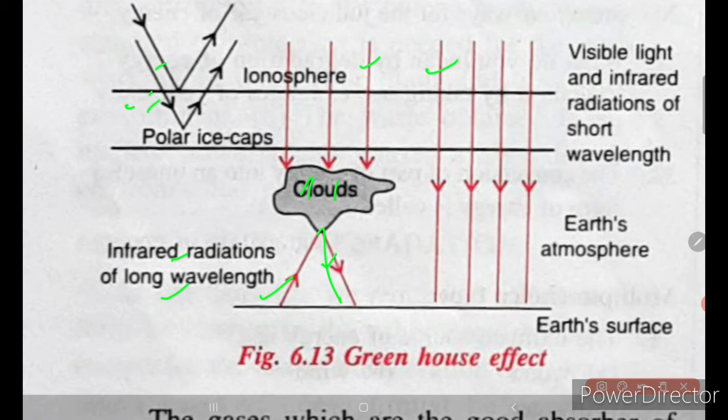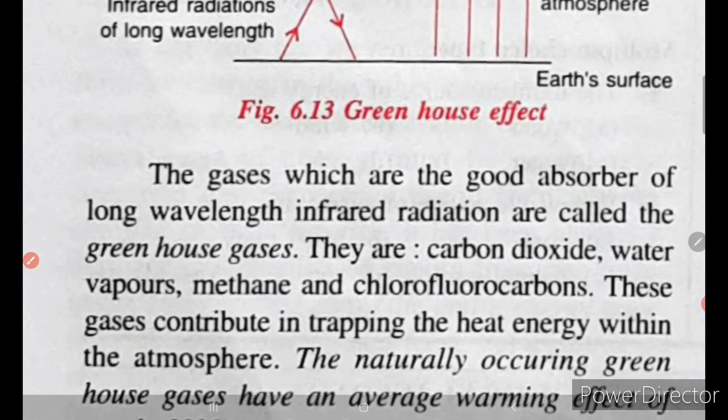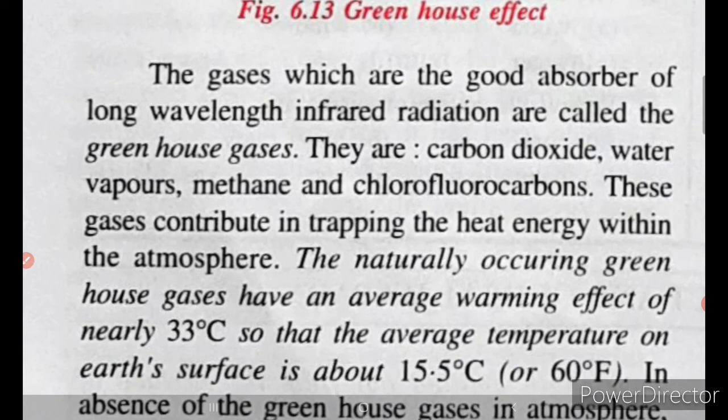Similarly the atmosphere will reflect, it doesn't have to go to this level also, the clouds will reflect, and the atmosphere will reflect. So when they are reflected, this heat will be absorbed by some gases present in the atmosphere. Now let us see what happens. The gases which are a good absorber of long wavelength infrared radiations are called greenhouse gases. So these gases have the capability of absorbing the long wavelengths. They are carbon dioxide, water vapors, methane and chlorofluorocarbons. These gases contribute in trapping the heat energy within the atmosphere.